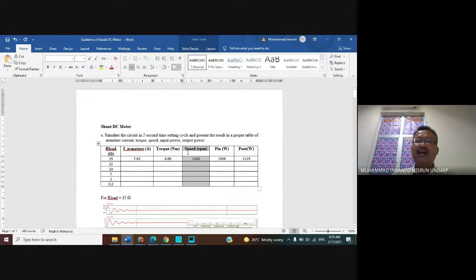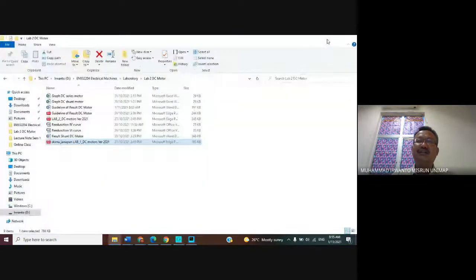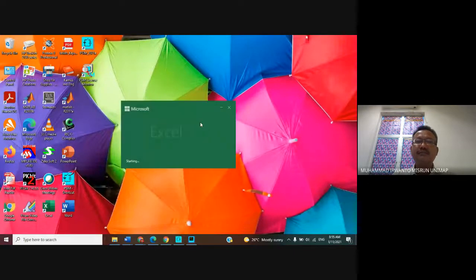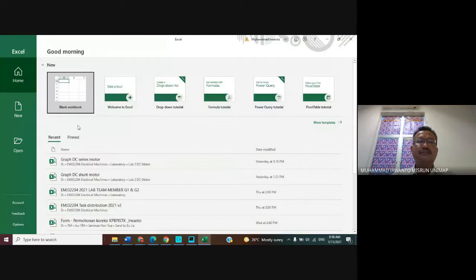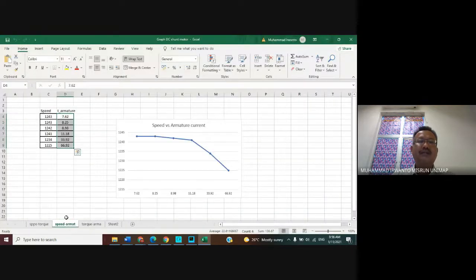For example, I take this data and also this data to put in this Excel. Here I take the speed data like this, and the armature current like this, and then you draw.